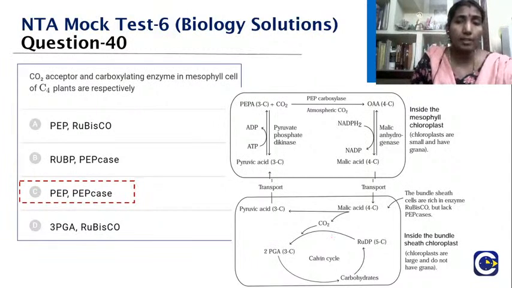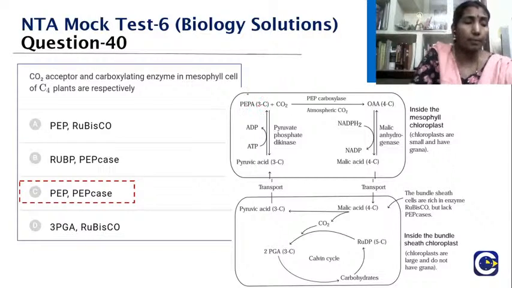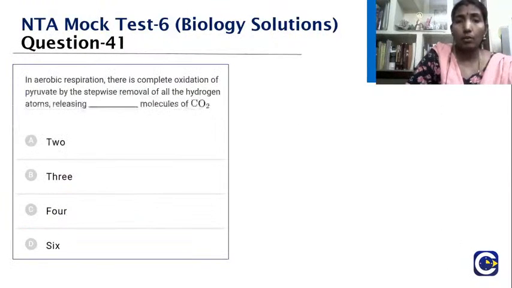The C4 plants have that Kranz anatomy, in which the mesophyll chloroplast and the bundle sheath chloroplast differ. The reactions which occur in the mesophyll are catalyzed particularly by the PEP carboxylase enzyme, and the initial acceptor is a 3-carbon compound. Okay, we'll go to the next question.